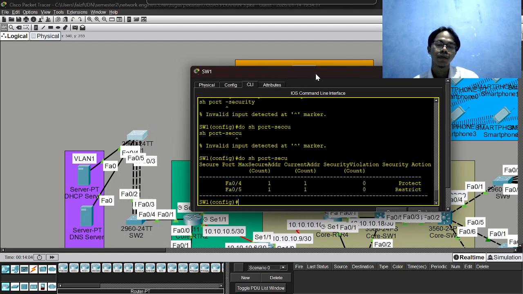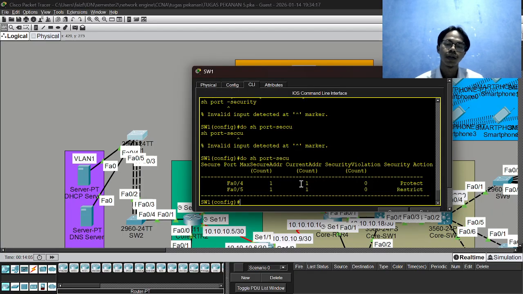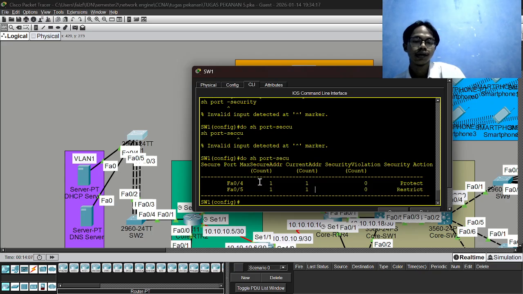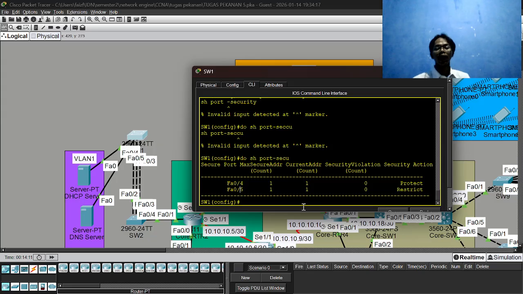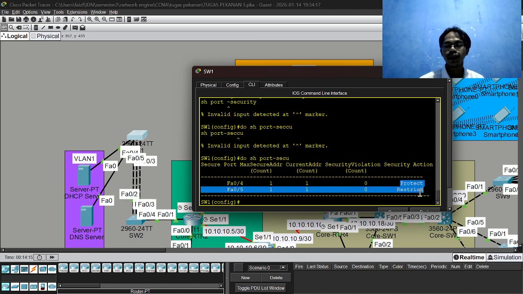Okay. This is the current address, and this is the max limit for interfaces Fa0/4 and 0/5, and the violation action is protect and restrict. What is the meaning of protect and restrict?